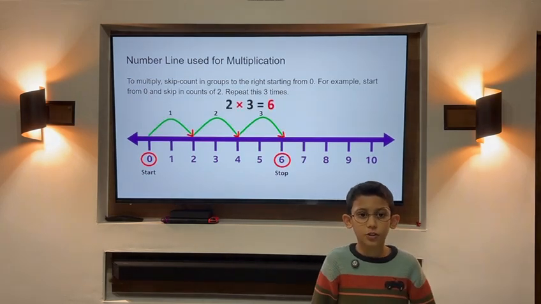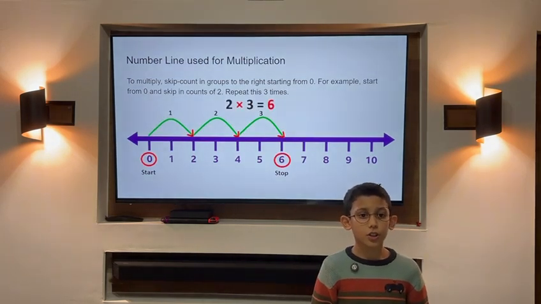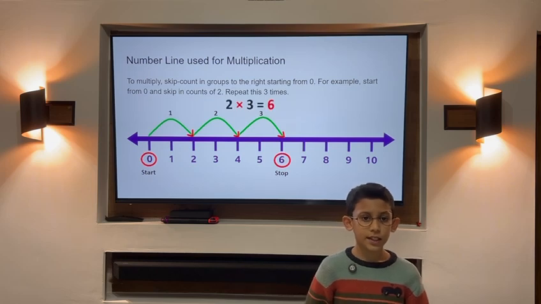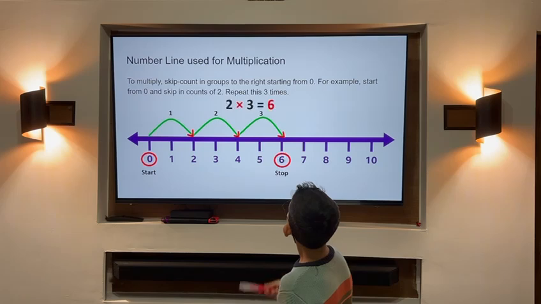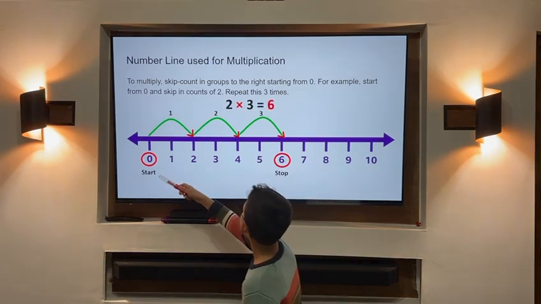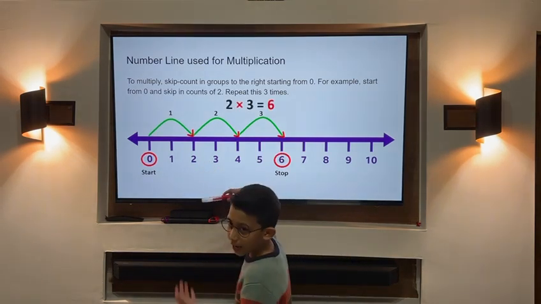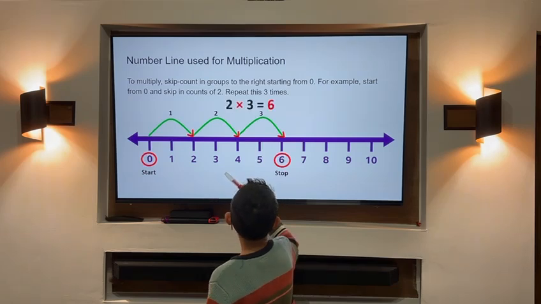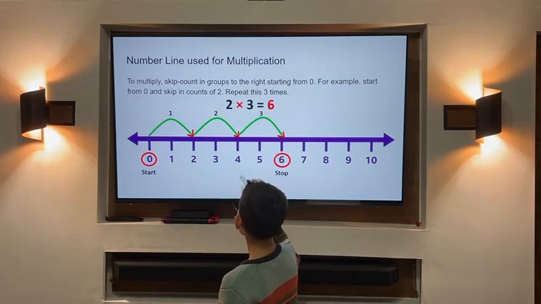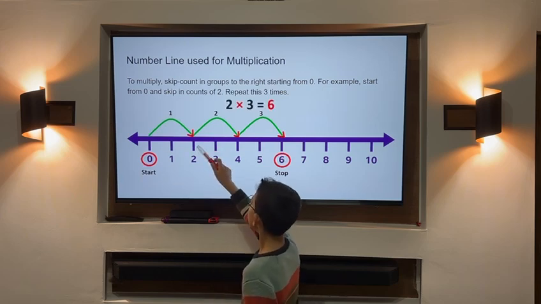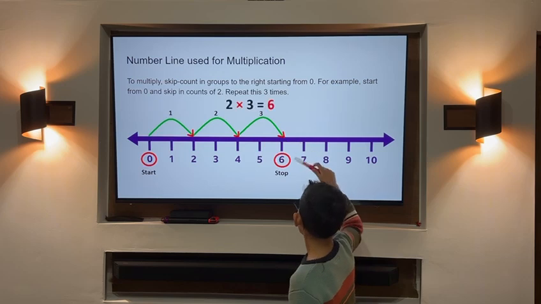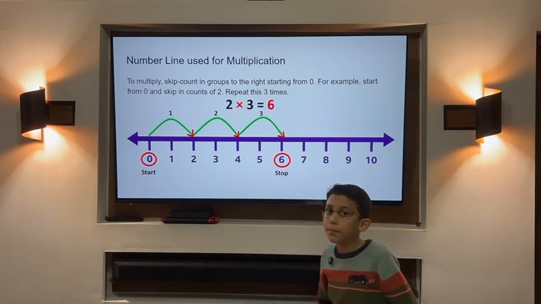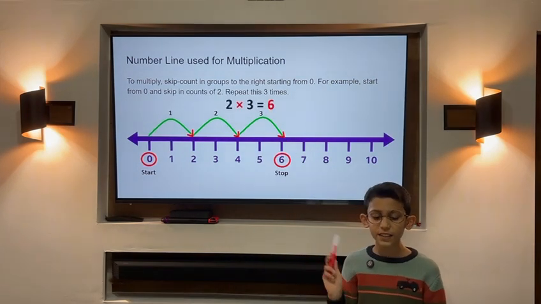Number line used for multiplication. To multiply, skip count in groups to the right starting from 0. For example, start from 0 and skip count by 2. It means groups of 2. Repeat this 3 times, which means we have to do it 3 times. So 1, we've skipped a 2, 2, we're at 4 now, and 3. We stopped at 6. So that means the answer is 6 because we've stopped at 6.